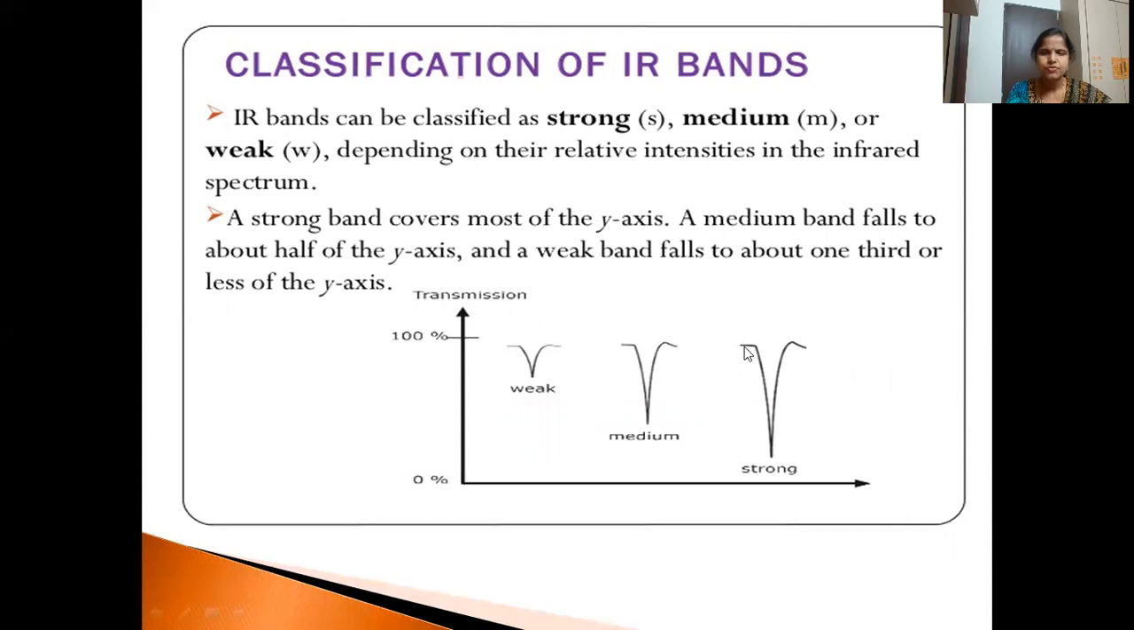See here, if the peak or the dip goes down, covering almost the whole y-axis, almost till the bottom, then we call it a strong peak or strong absorption band. It is medium if it covers half the distance of the y-axis. And if it covers only a little distance of the y-axis, it is known as a weak band or weak absorption band.